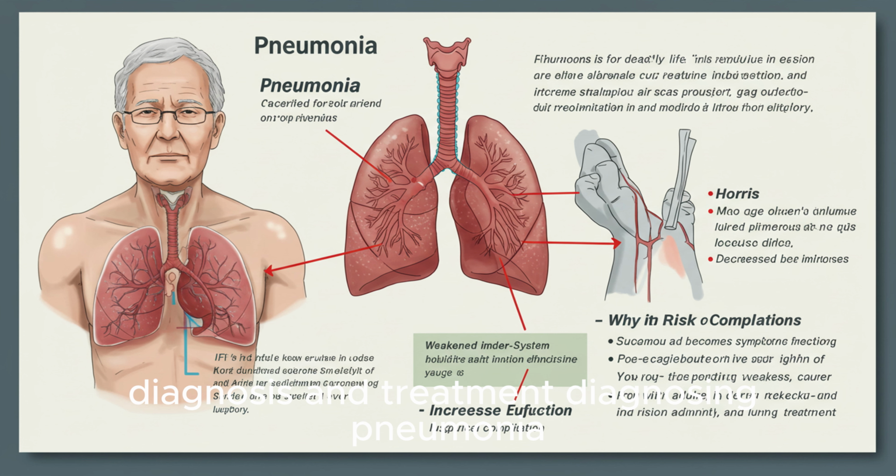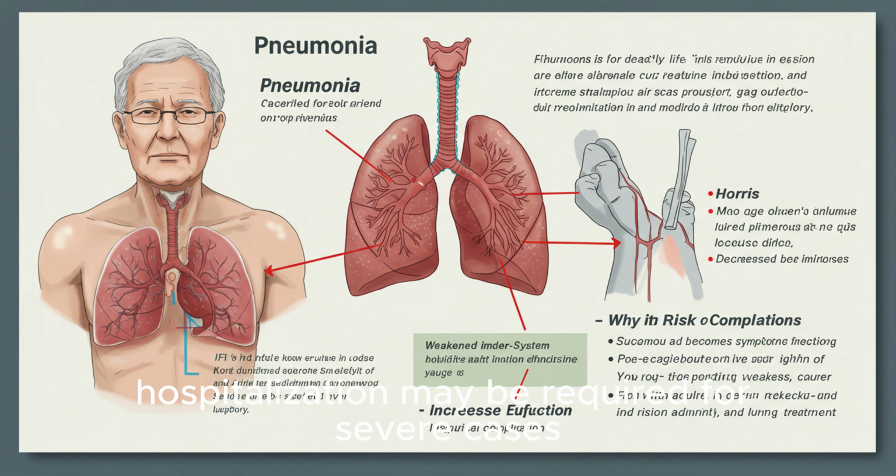Diagnosis and treatment. Diagnosing pneumonia typically involves a physical exam and listening to the lungs, a chest X-ray to identify fluid or consolidation, blood tests to check for infection, and sputum tests to identify the causative organism. Pulse oximetry or arterial blood gases to measure oxygen levels. Treatment depends on the cause. Bacterial pneumonia is treated with antibiotics, oral or intravenous. Viral pneumonia is treated with supportive care and, in some cases, antiviral medications.